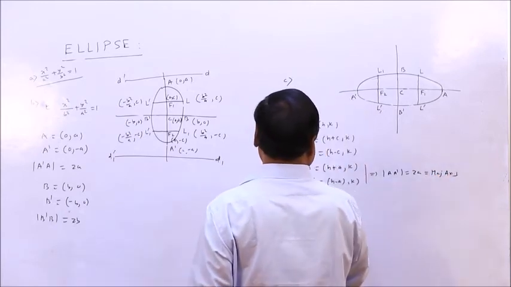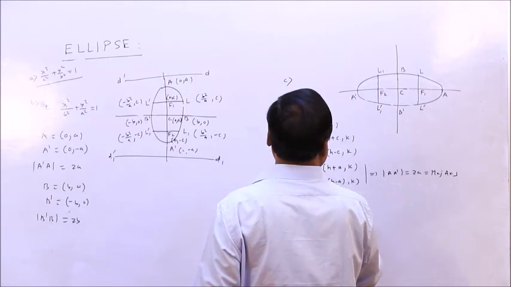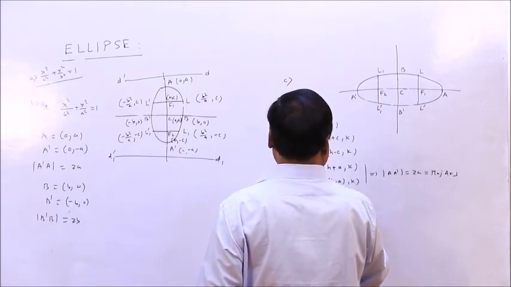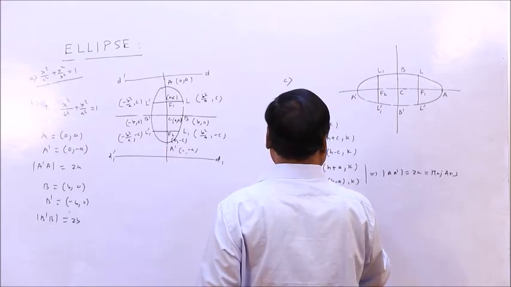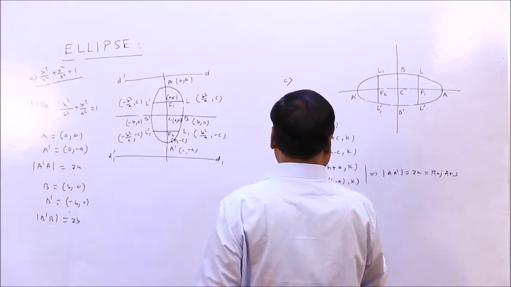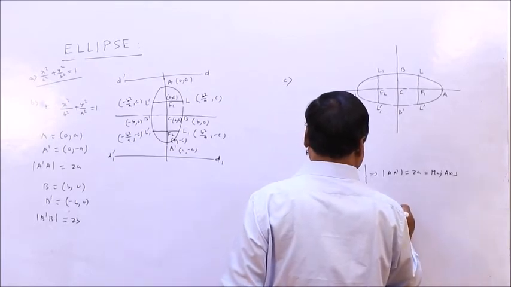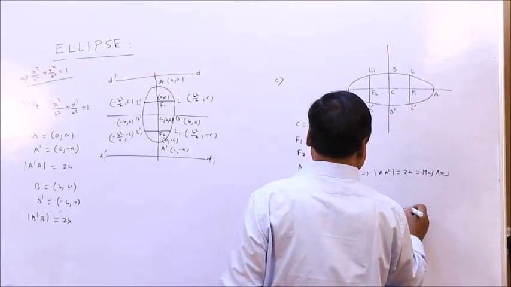Similarly, B will be H, K plus B, and B dash is H, K minus B. This implies B B dash is 2B.